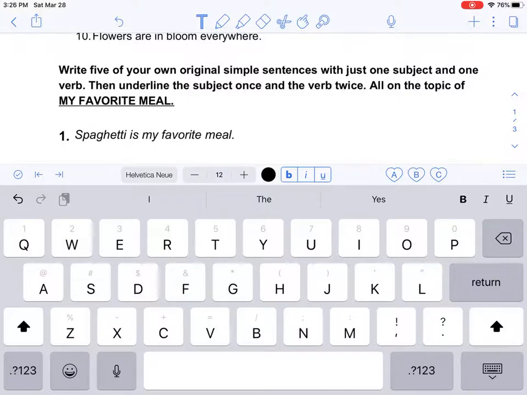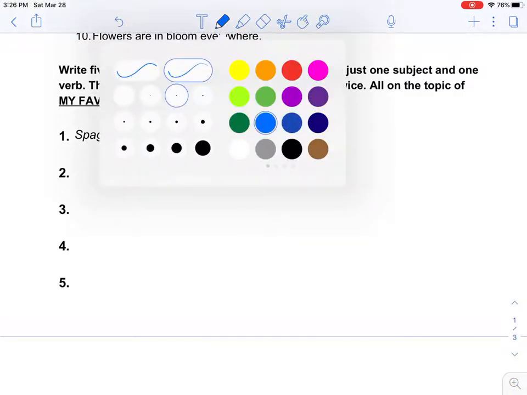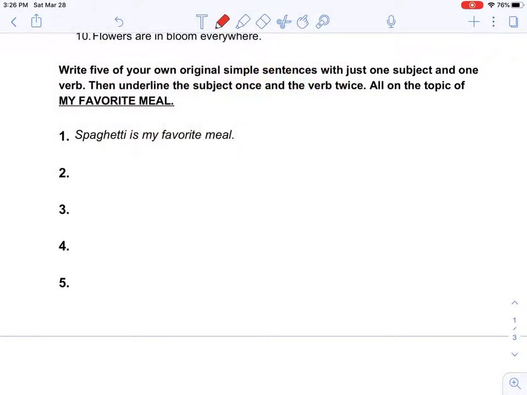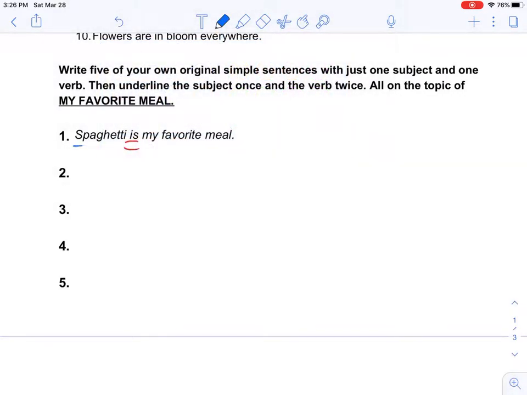And then I can underline the subject once and the verb twice. So I'm going to take my verb, is, and the subject is spaghetti. What's my favorite meal? Spaghetti. Okay, simple sentence. One subject, one verb. You're going to write 5 of them all about your favorite meal. Good luck, guys.